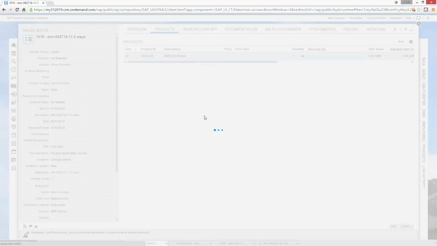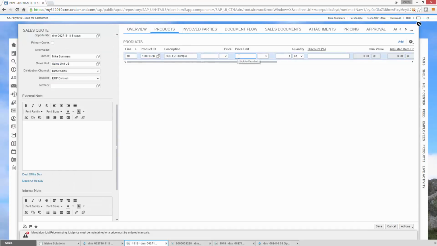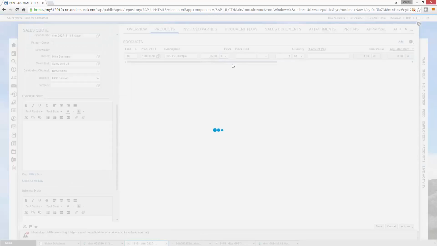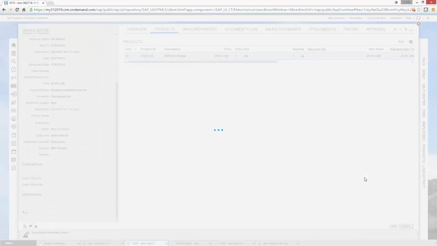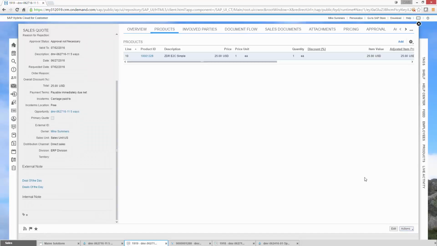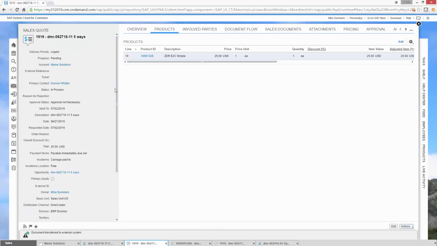If I take a look at the products, I want to edit it. Now I should be able to do the actual pricing. 25 US dollars for each. Save. Now it's probably not going to like me much at all, but we could submit it. And there's a decent chance I'll even be able to create an external follow-up document with this pricing. It sure thinks so. This is quote number 1919.